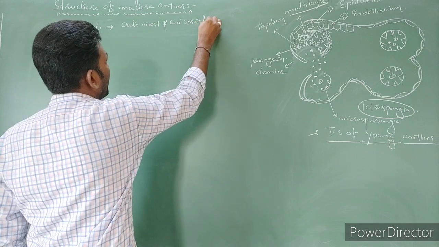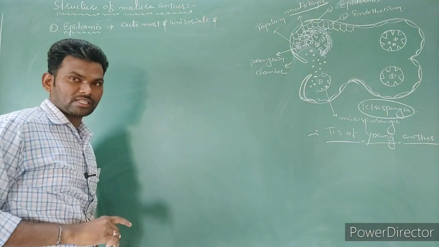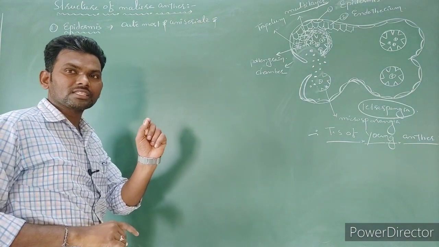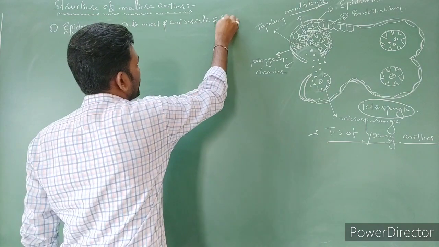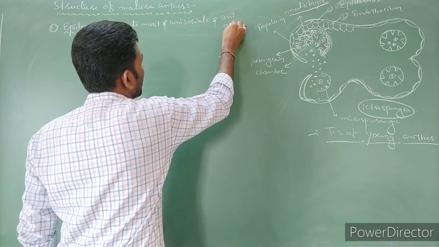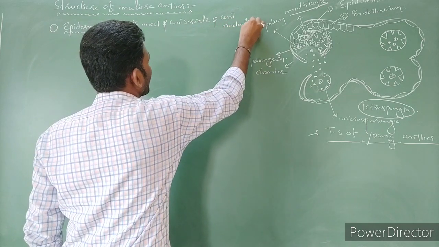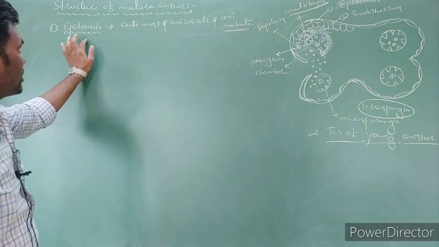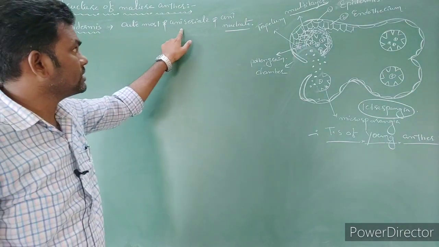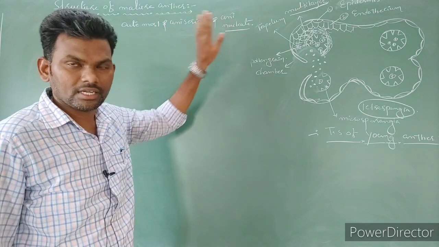Each and every cell contains only one nucleus, a single nucleus. That is the uninucleate condition. So the epidermis is the outermost layer, uniseriate and uninucleate.